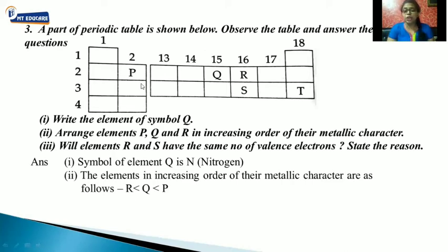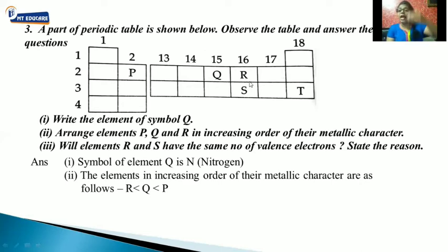And the last question: will elements R and S have the same number of valence electrons? State the reason. Yes, because they belong to the same group.